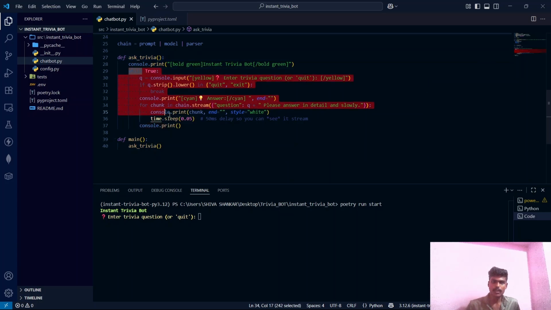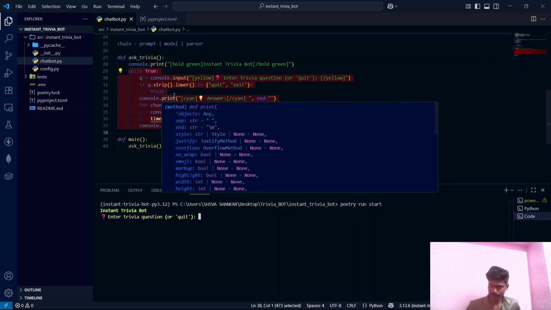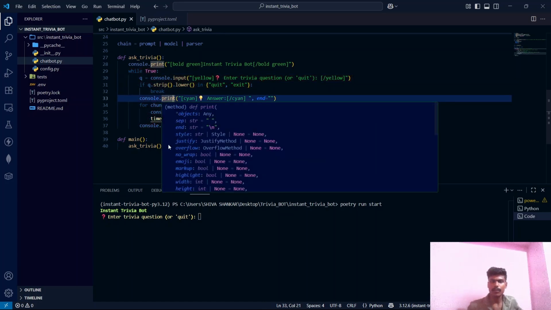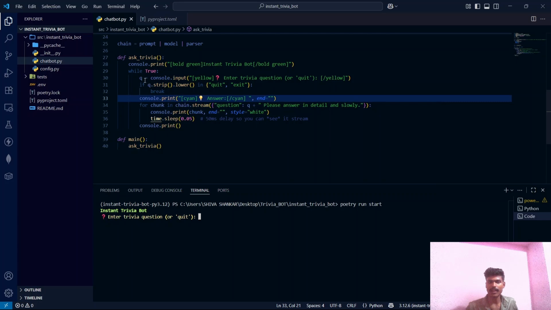And this is the while loop. If I enter quit, this loop will be broken and we will exit. If not, whatever I type will be taken as input and captured inside this Q variable. That Q variable is the question. That question will be concatenated with this string: Please answer in detail and slowly.